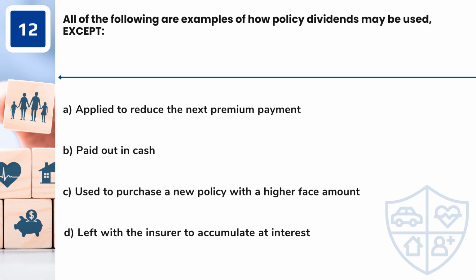Question 12. All of the following are examples of how policy dividends may be used, except A. Applied to reduce the next premium payment, B. Paid out in cash, C. Used to purchase a new policy with a higher face amount, D. Left with the insurer to accumulate at interest.